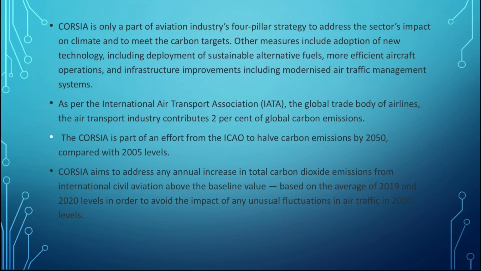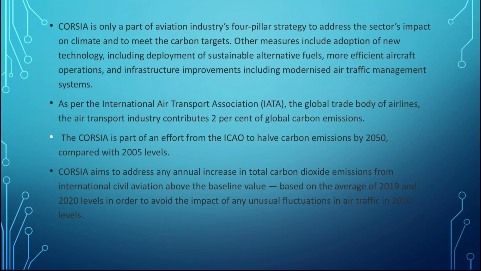They want to halve the carbon emission by 2050. So the important thing is that the year is 2050, not 2030. 2030 is for sustainable development goals. 2050 is for CORSIA, to halve the carbon emission by 2050 compared with 2005 levels. So whatever was the level in 2005, they want to reduce it to half by 2050.